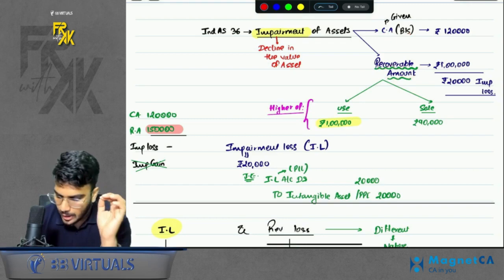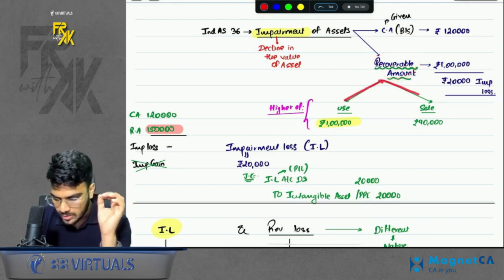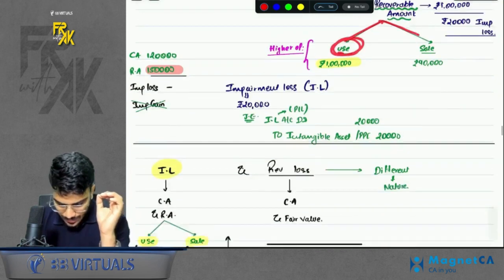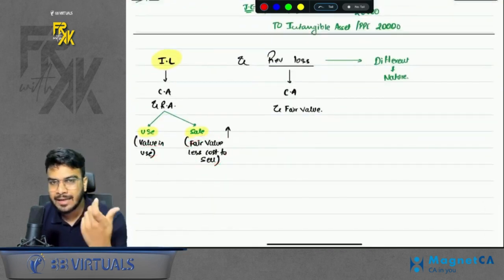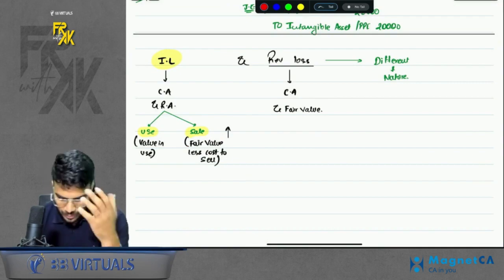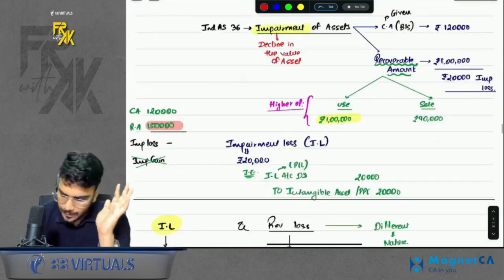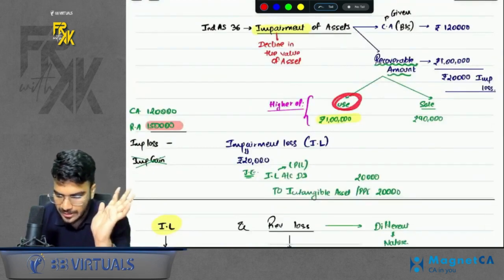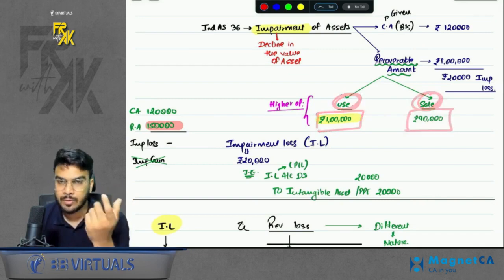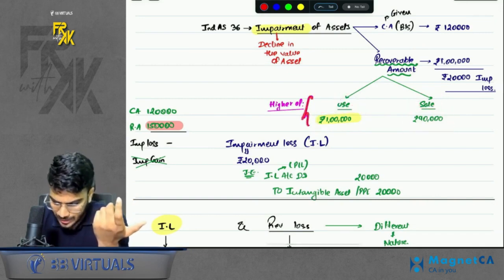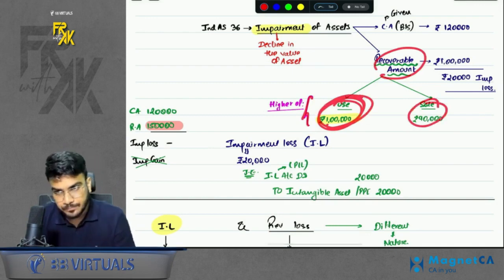And recoverable amount is what? For finding recoverable amount, we will have two amounts: the value in use and the fair value less cost to sell. Of course, this is defined in detail in Ind AS 36. As of now, we are not going into that much depth if you are not aware of it. But don't worry. Just imagine, if you are using the asset, you will get 1 lakh, but if you are selling the asset, you will get only 90,000. So what will you do? You will of course use the asset because you are getting higher value in using. So recoverable amount is the higher of these two amounts.